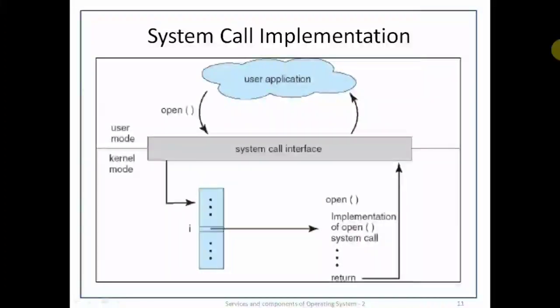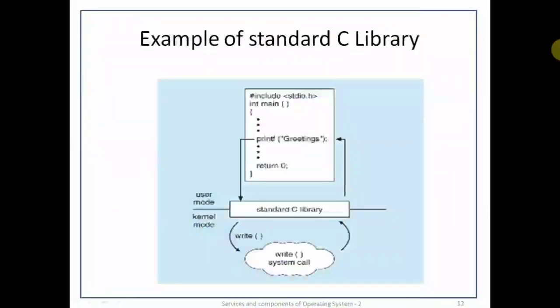The table will contain the address of the actual open system call execution. The control will be transferred to that location and all the instructions related to the open system call will get executed. The last instruction is the return. This will return the control of the execution to the user mode through the system call interface.